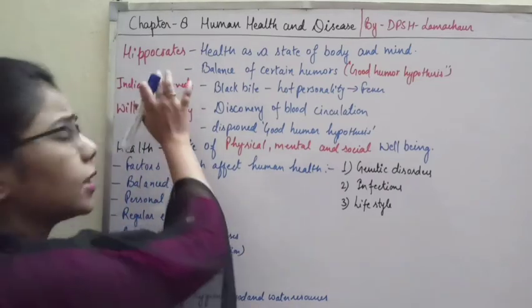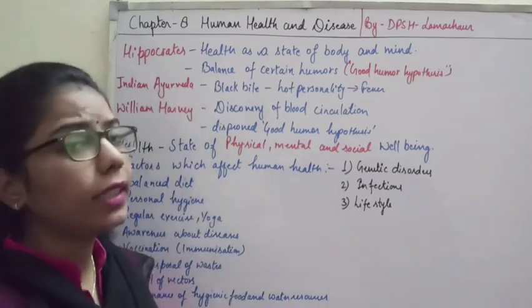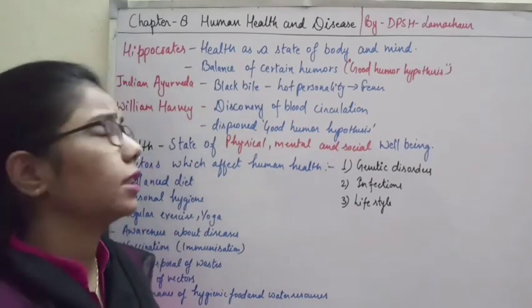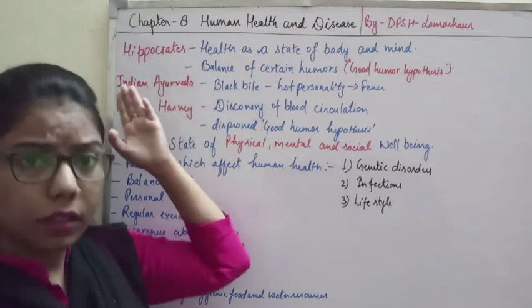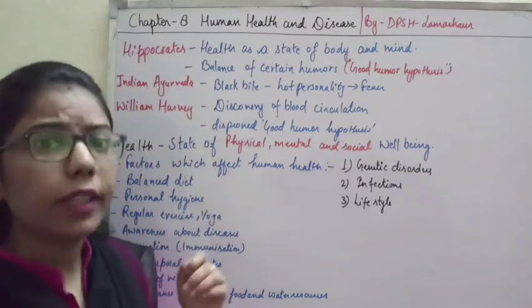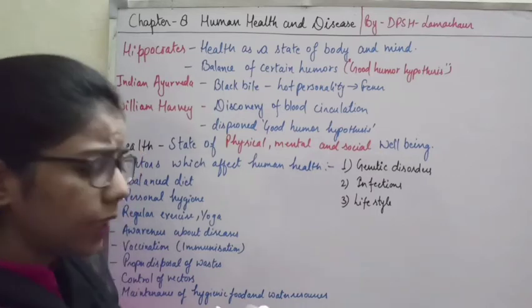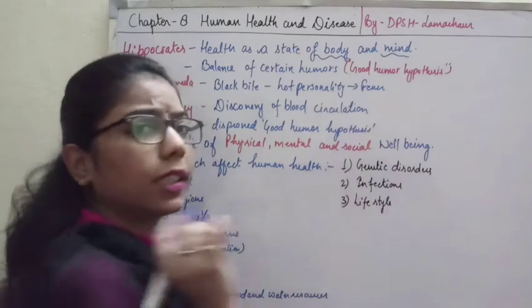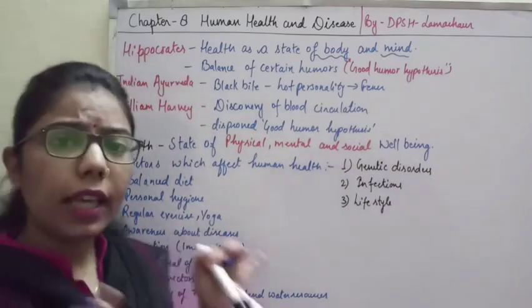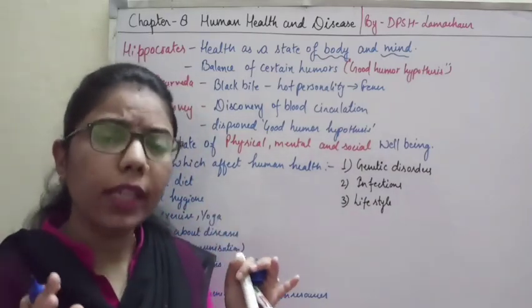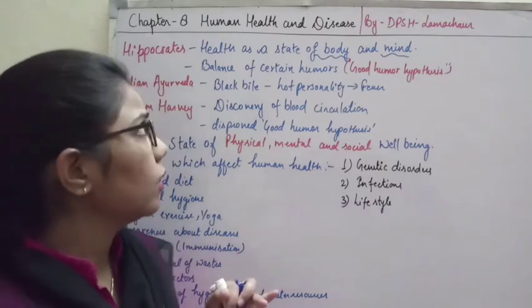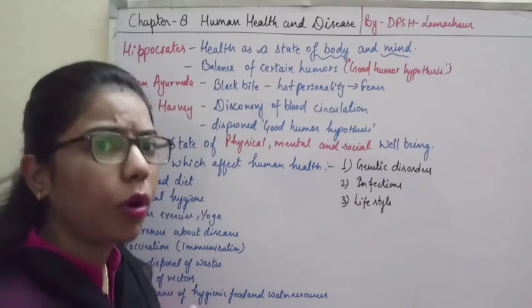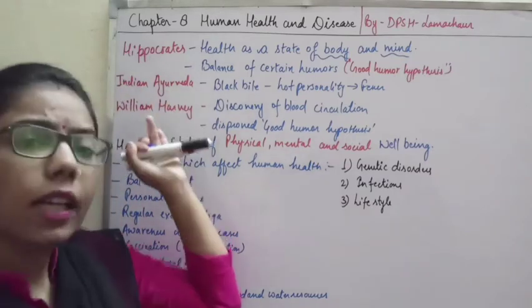Okay, so the first name given in your NCERT is Hippocrates. He was a great Greek scientist, and he talked about health. He gave the definition of health that it is a state of body and mind. He stated what health is, on the basis of the things present in the human body and mind.